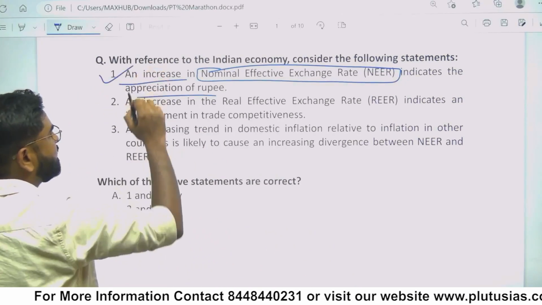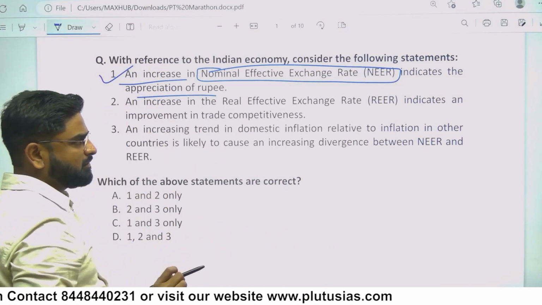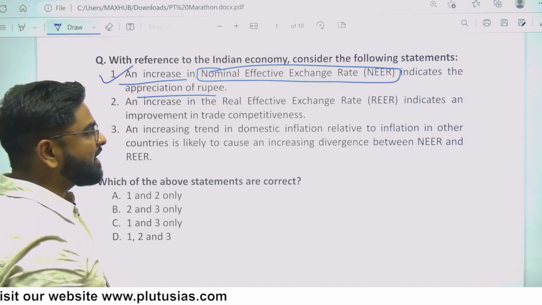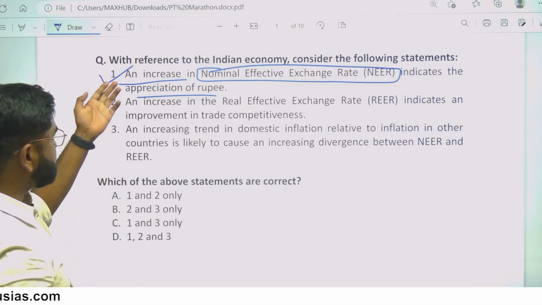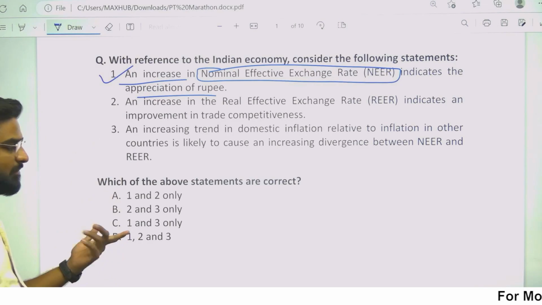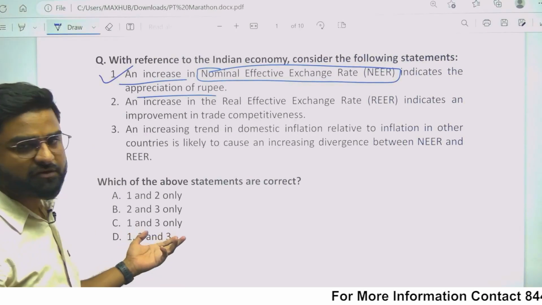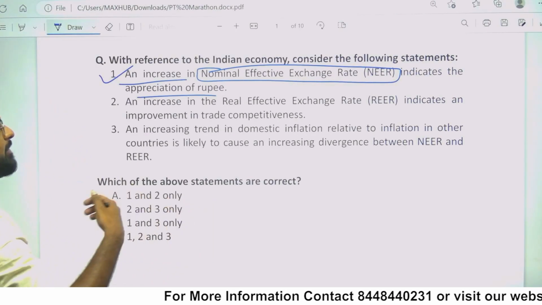We know it's right. Let's suppose you don't know, then what will we do? We will look at the options. As no option here says one is not available, it is available in all, so elimination we cannot use here. Let's come to the second one then.